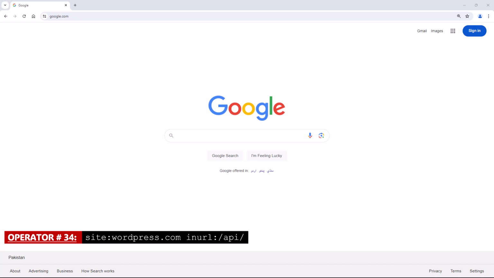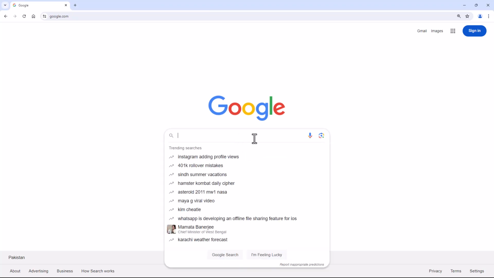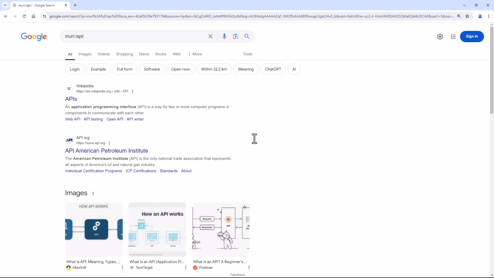Operator number 34. This Google dork will search for API endpoints on a website, which may be vulnerable to attacks such as SQL injection or cross-site scripting. Along with your site, add in URL API, and you could find all the endpoints related to API.